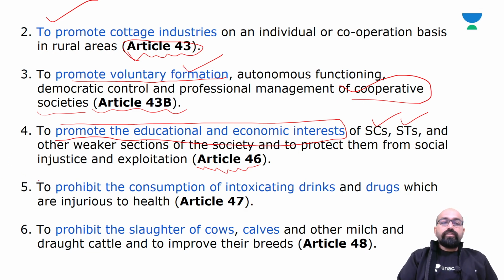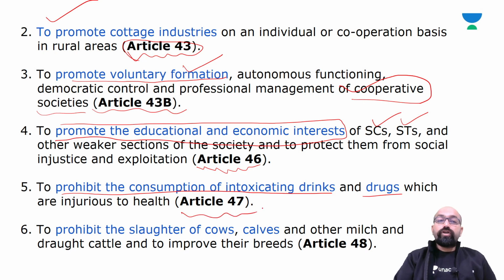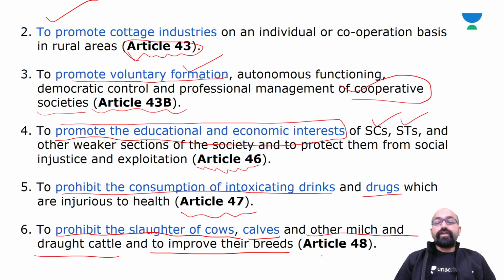Now, this principle is to prohibit the consumption of intoxicating drinks and drugs which are injurious to health, mentioned in Article 47. Right. Next is to prohibit the slaughter of cows and other milk and draught cattle and to improve their breeds.